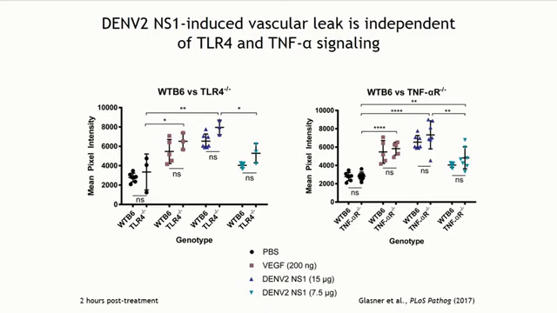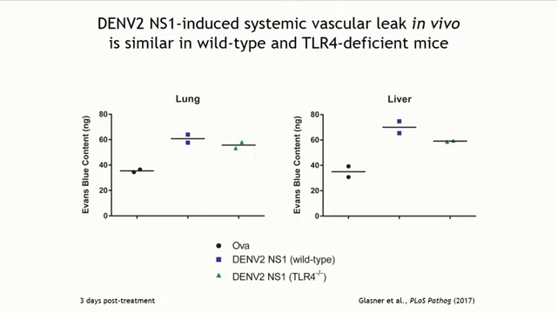Taking this a step further, we have some preliminary data looking at systemic vascular leak. So what we do here is we inject mice with a bolus of NS1, and 3 days later we inject with Evans blue dye as a tracer, and we measure Evans blue extravasation in both the lung and the liver, which are two major organ sites of vascular leak. And when we look at the wild-type mice, you can see that there's higher levels of leak in the lung and liver induced by NS1 in wild-type mice. And when we look at the TLR4 knockout mice, there's really no striking difference between the vascular leak observed between our TLR4 knockouts or our wild types.